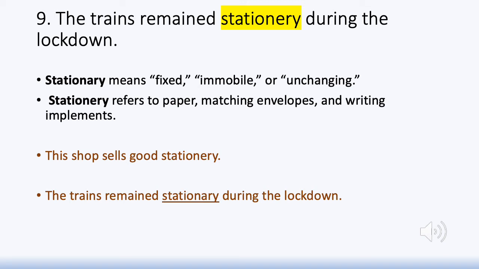Unlike other vendors or traders who would be traveling or pushing their wares in push carts and going around the town or the village, these people remained just outside the gates of the university, where they would put up a fixed or immobile stall. And that is how the word stationery was used to refer to them.